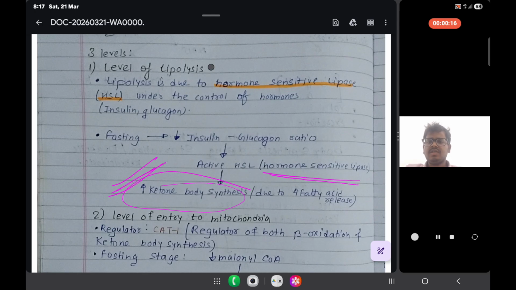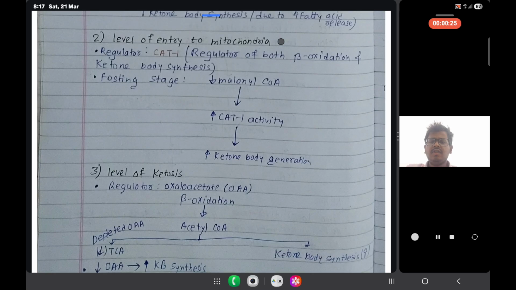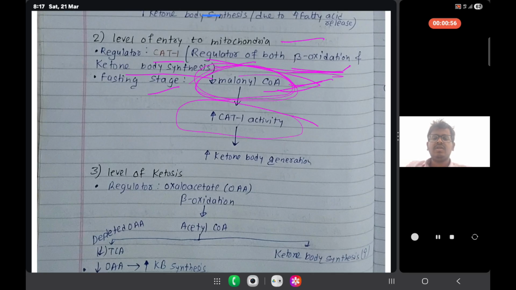First level we have done, that is the level of lipolysis. Second is the level of entry into mitochondria. Here the regulator is CAT1, the regulator of both beta oxidation and ketone body synthesis. In the fasting state, there is a decrease of malonyl coenzyme A. And if malonyl coenzyme A is decreased, then there is an increase in the activity of CAT1.